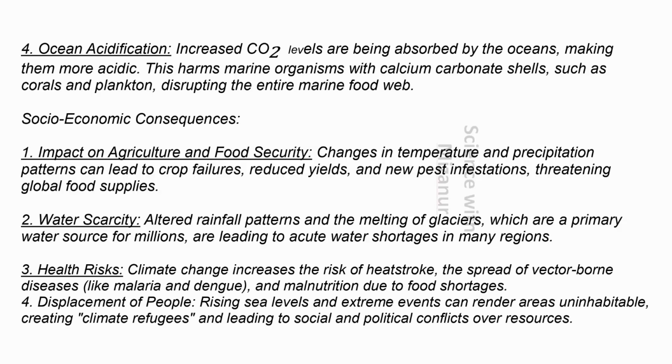Socioeconomic consequences. 1. Impact on agriculture and food security. Changes in temperature and precipitation patterns can lead to crop failures, reduced yields, and new pest infestations, threatening global food supplies. 2. Water scarcity. Altered rainfall patterns and the melting of glaciers, which are a primary water source for millions, are leading to acute water shortages in many regions.